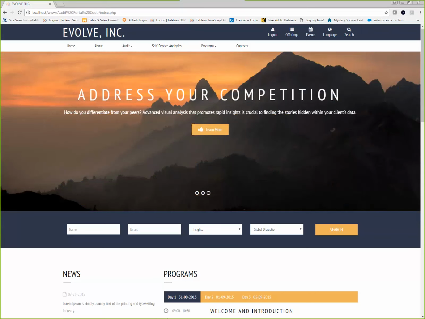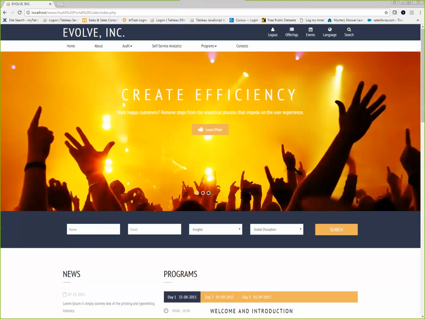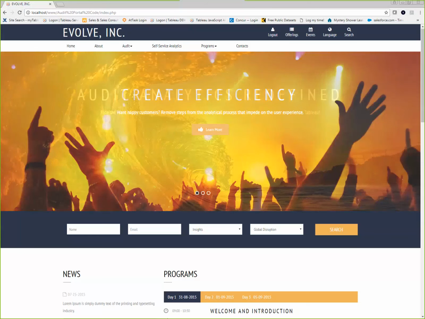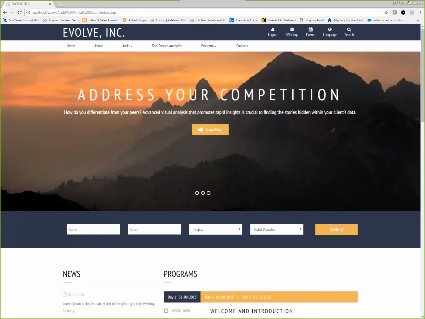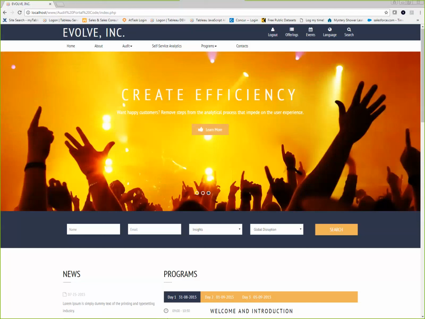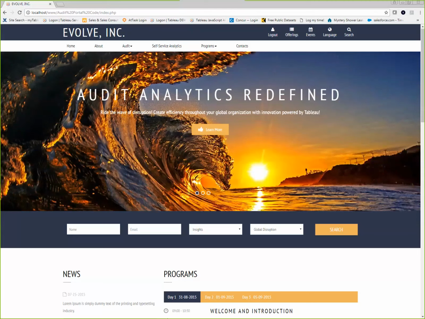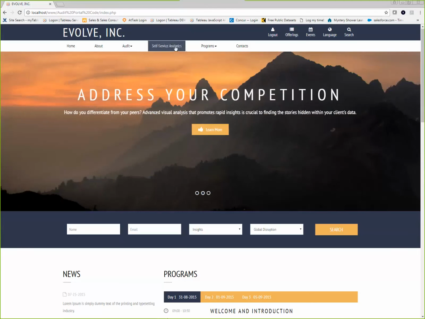So it features common use cases like single sign-on for trusted authentication, row-level security. So I only see what I'm supposed to see given permissions from Tableau Server, as well as web editing or web authoring. So I'm going to have the ability to actually view content that I have permission to see and add to it. So why don't I log in here?